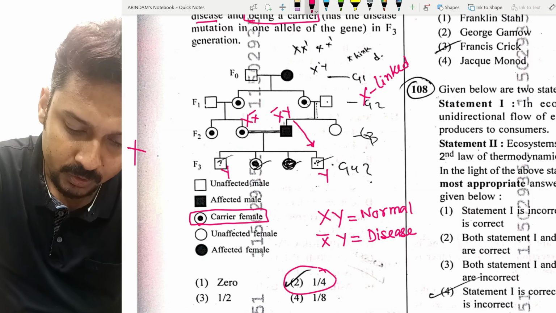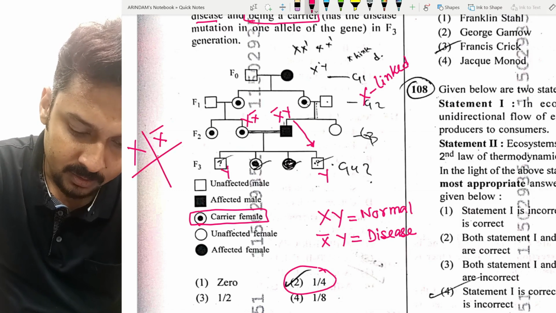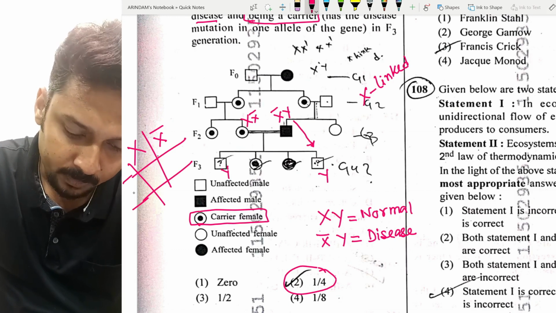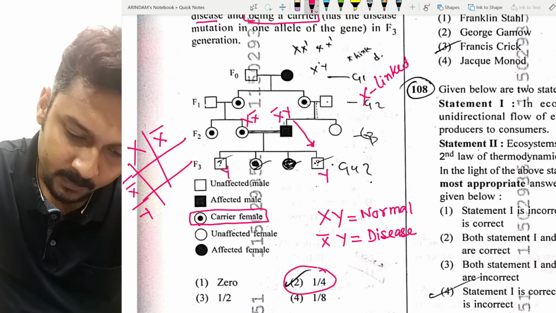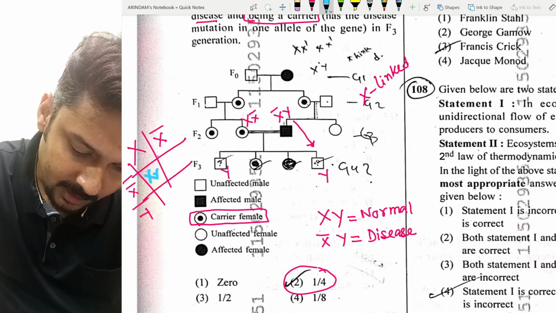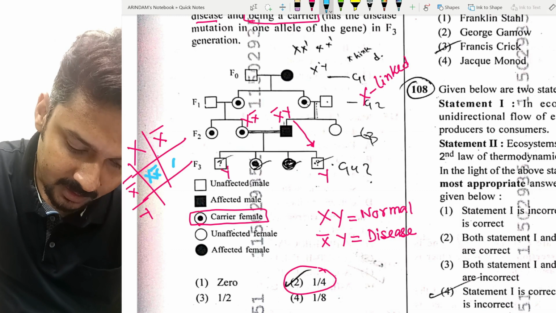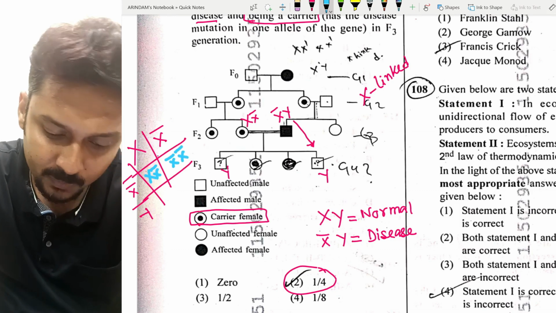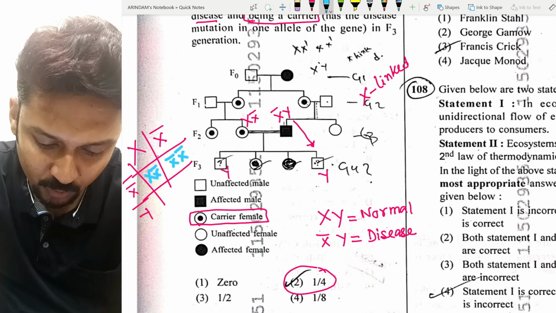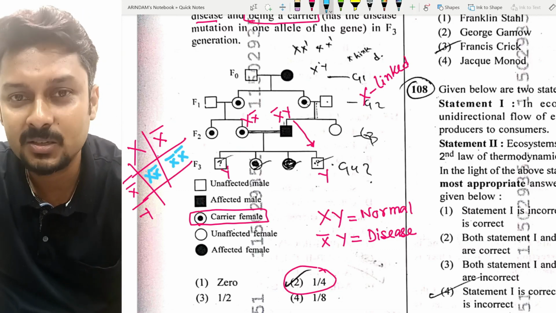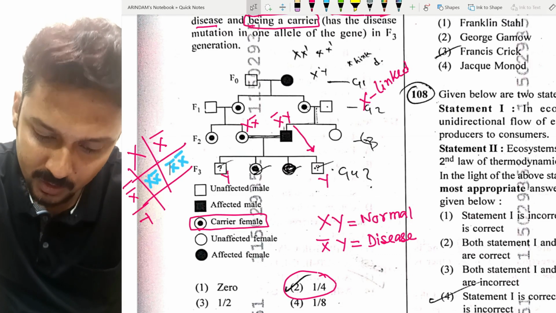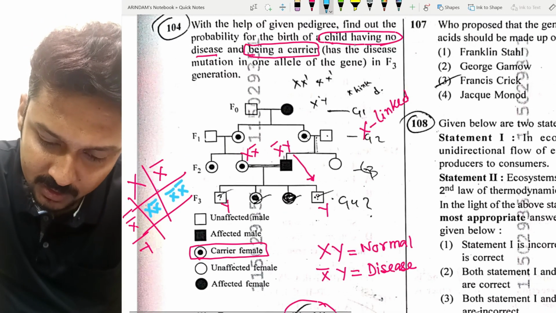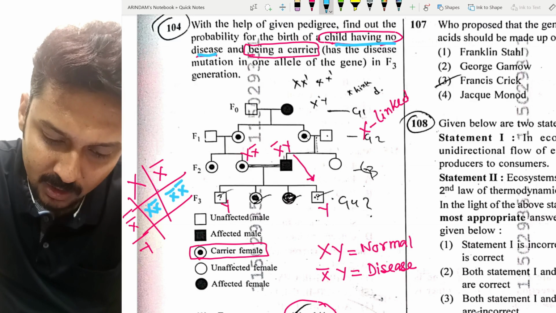If you do this cross, just like a flow diagram, with X and Y, the first one, X bar, is a carrier. The second female, X bar, has the disease. So out of the 2 females, one female will have the disease and one female will be a carrier. So the question is asking that the child will have no disease. Remember that the child will have no disease but will be a carrier.